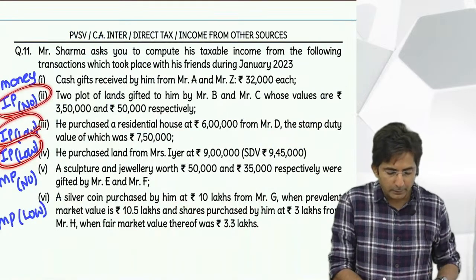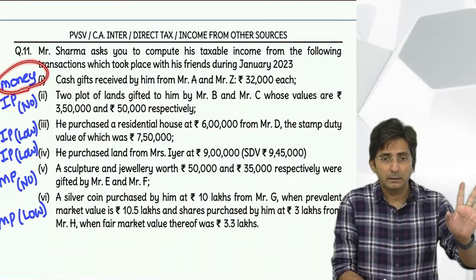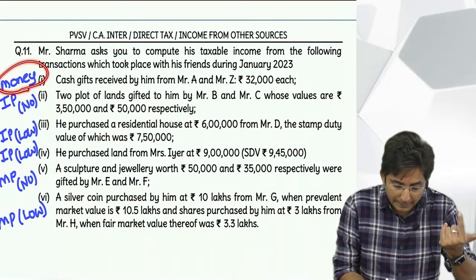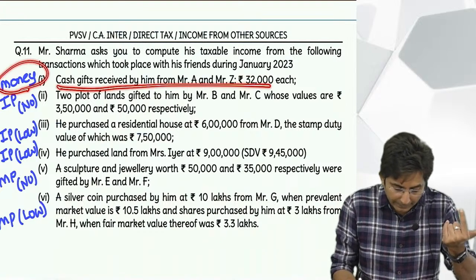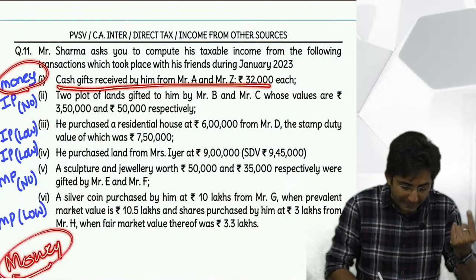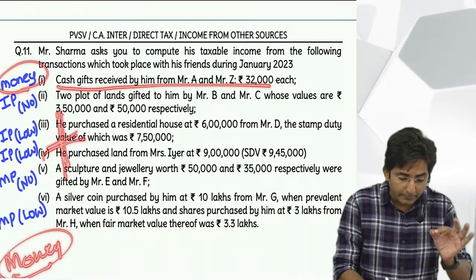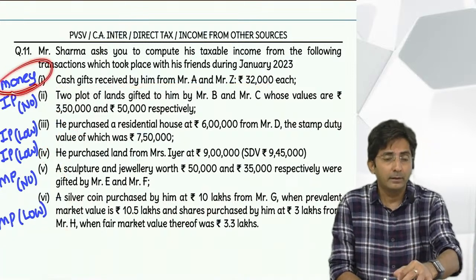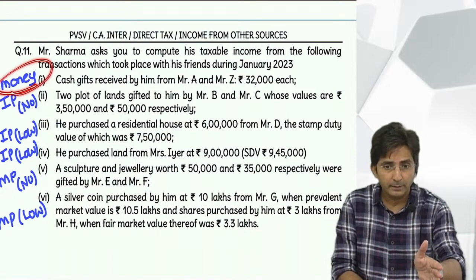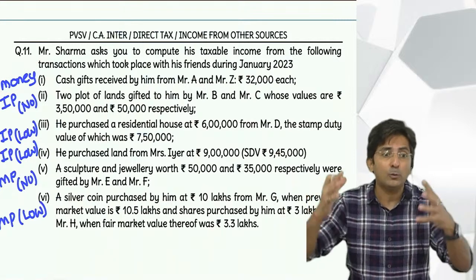Now what is left in the question? Money. You have to aggregate all the monies, whatever money gifts you find in the question. It is possible that here you have a money gift and in the last point also you might have a money gift. You have to combine that. This is a plus sign. If you find money gifts, you have to aggregate, whether that money gift is in the first point or last point, anywhere in the sum. All monies you have to add.